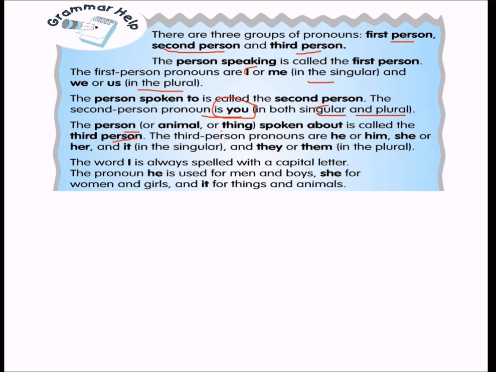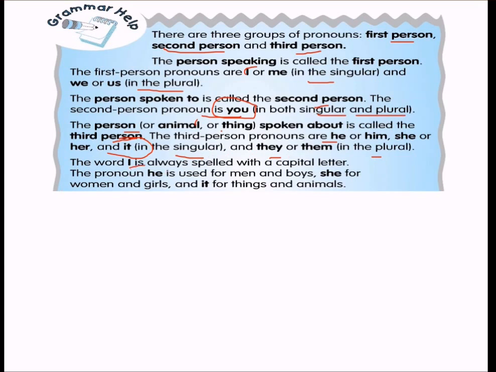Please understand. The third person pronouns are he or him, she or her, it in singular, they and them in plural. So for a knife we use it. For a number of knives or a number of objects or things, we call them they or them, also including humans.